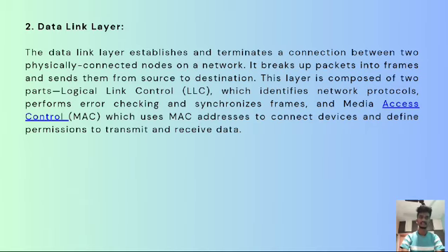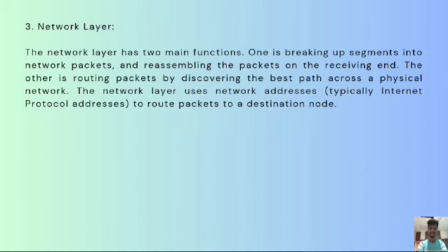Second layer is the data link layer. The data link layer establishes and terminates connections between two physically connected nodes or networks. It breaks packets into frames and sends them from source to destination. The layer is composed of two parts. One is the logical link control, which identifies network protocols, performs error checking and synchronizes frames. The other is media access control, or MAC, which is used to connect the devices and define permission to transmit and receive the data.